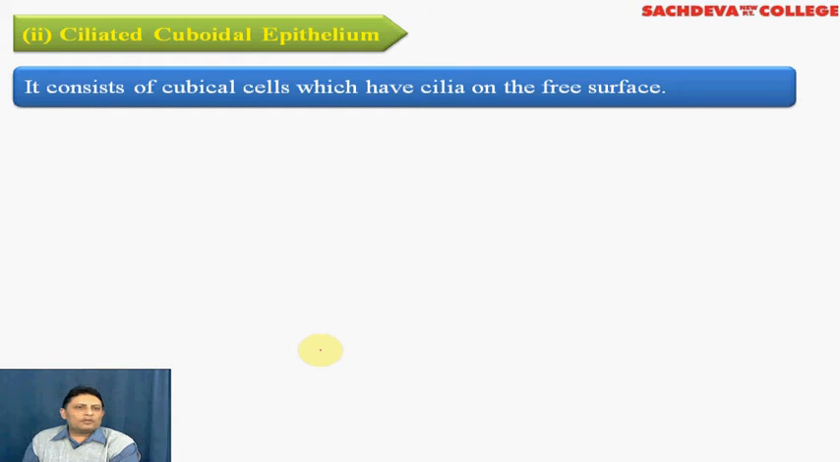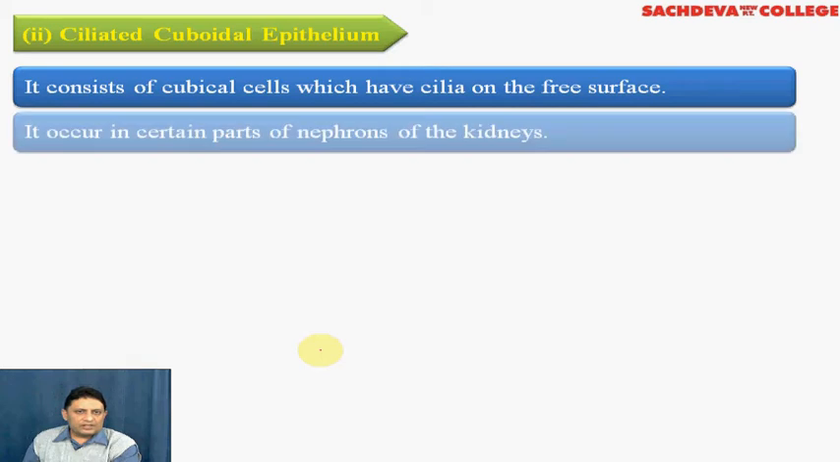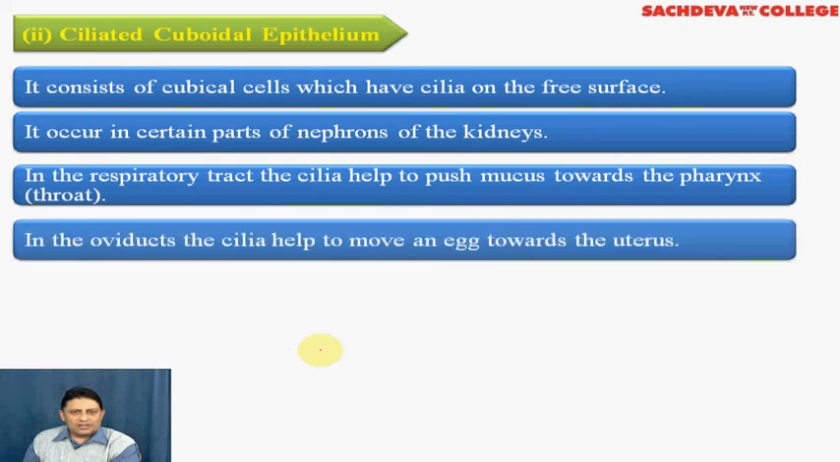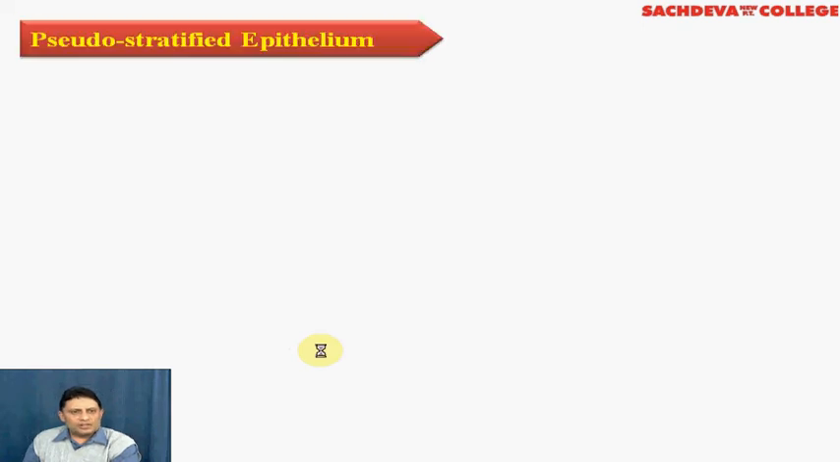The second type of ciliated epithelium is the ciliated cuboidal epithelium. It consists of cubical cells which have cilia on their free surface. It is present in some parts of the nephron. In the respiratory tract, cilia help to push mucus towards the pharynx. In the oviducts, the cilia help to move the egg towards the uterus.